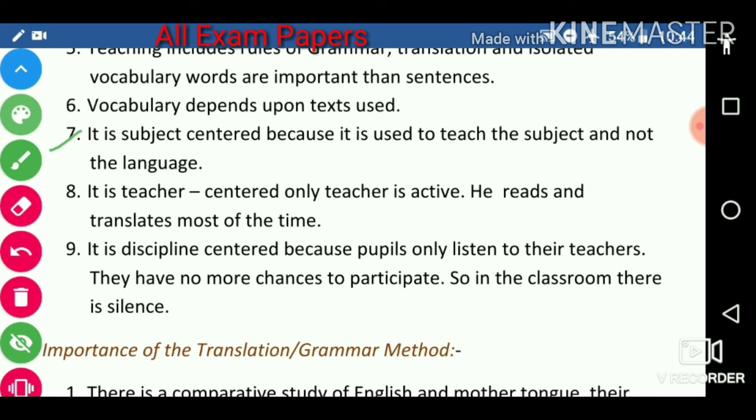Next, it is subject centered, because it is used to teach the subject and not the language. Next, it is teacher centered. Only the teacher is active. He reads and translates most of the time. Next, it is discipline centered because students only listen to their teachers. They have no chance to practice or participate. So in the classroom there is silence.